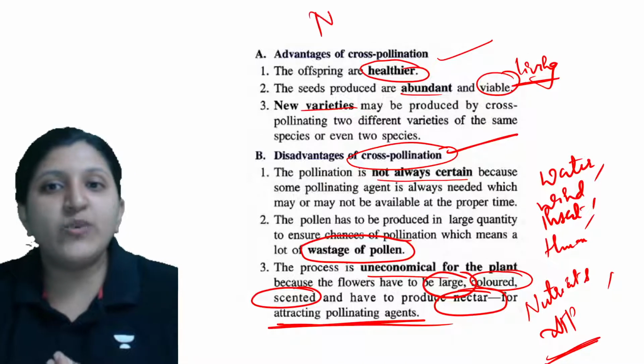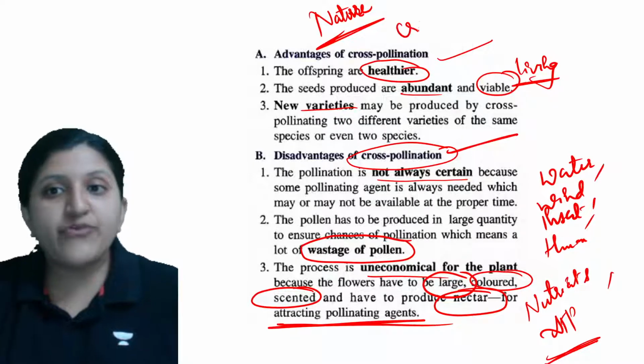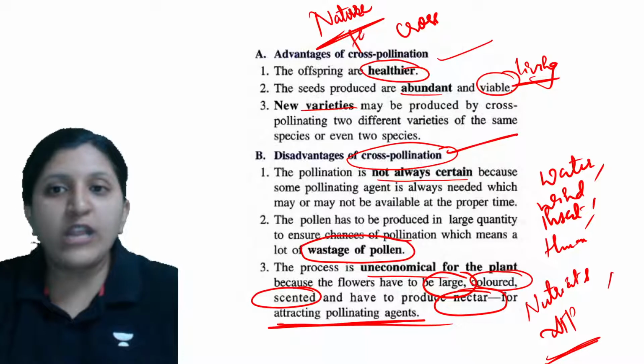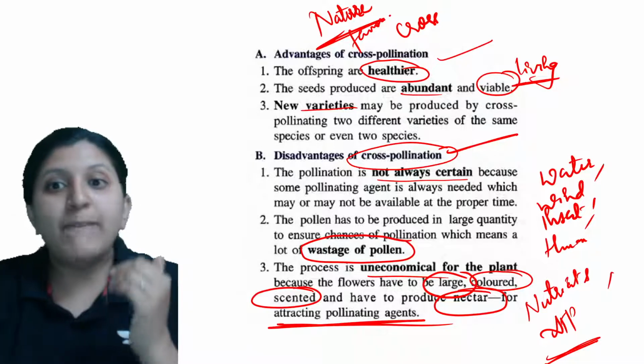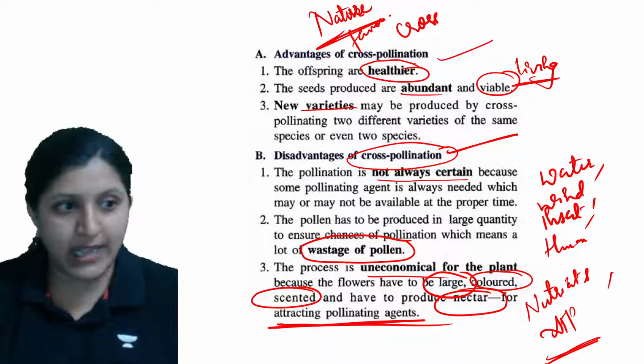So when we mention nature, nature always favors cross pollination. Why? Because better adaptability will be there, and the plant which is produced can be healthier.